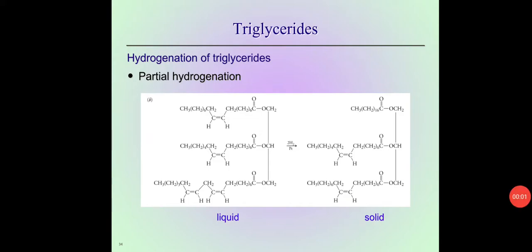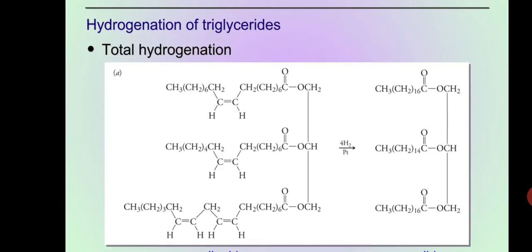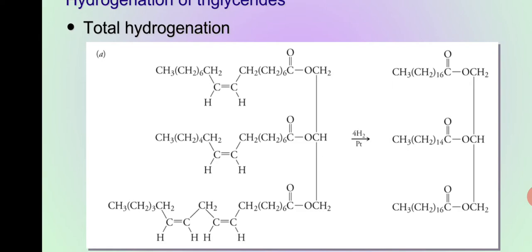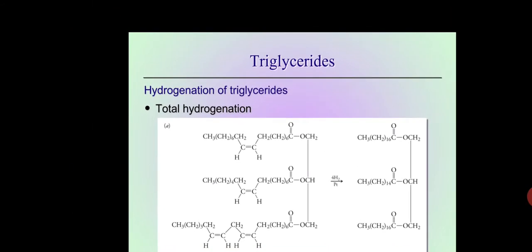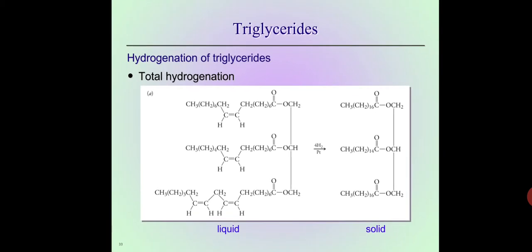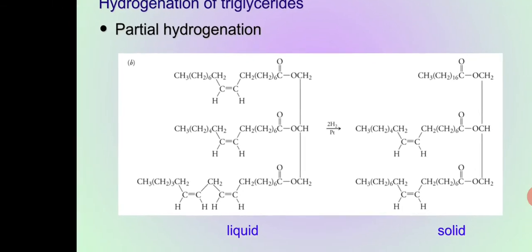Right, students. So I told you that hydrogenation may be of two types. When you see this kind of slides, which I have shown you in my last presentation also, there is no double bond in the final product. This is total hydrogenation, right? But unfortunately, there are certain cases where there is partial hydrogenation. You can see over here the partial hydrogenation, right?